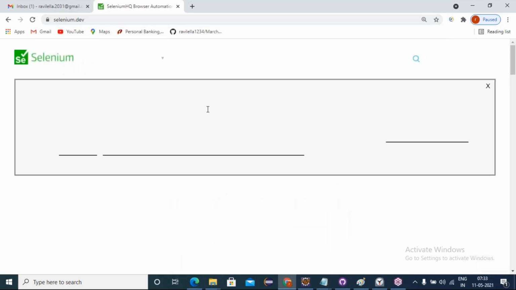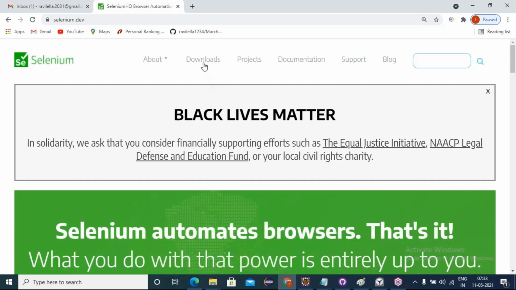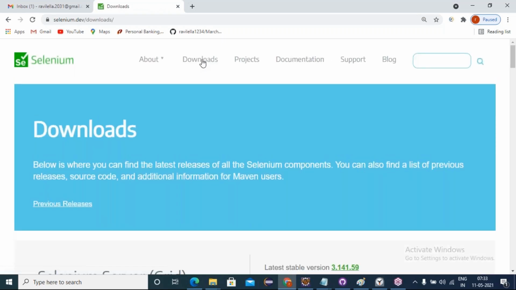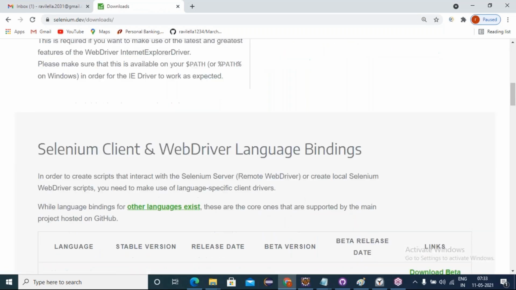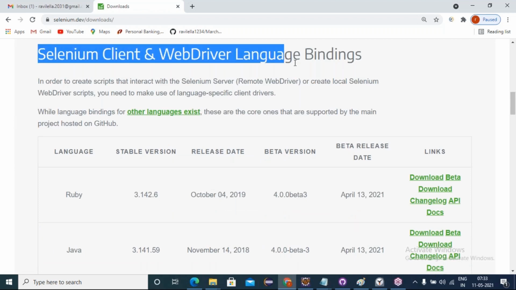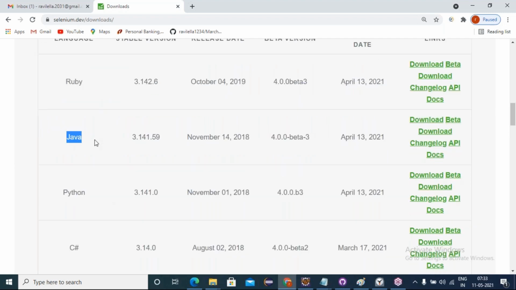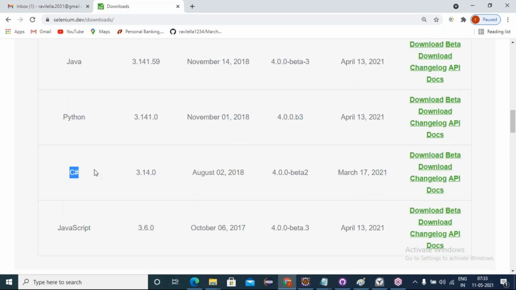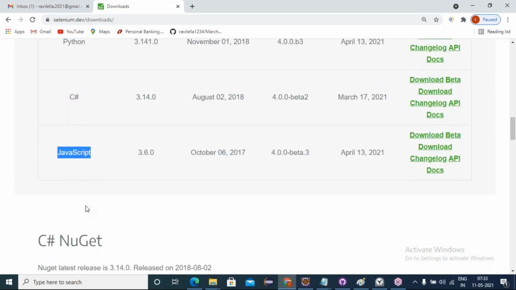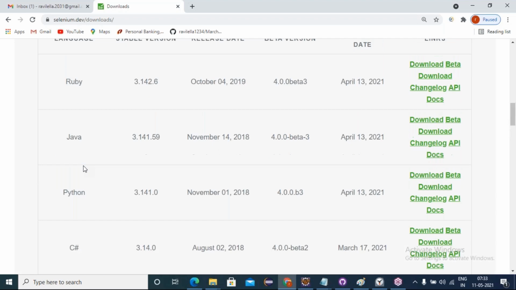See, if I click on the downloads link and come down, here are the Selenium client WebDriver language bindings, which are the core ones. Here: Ruby, Java, Python, C#, JavaScript. These are the core language bindings supported by Selenium.